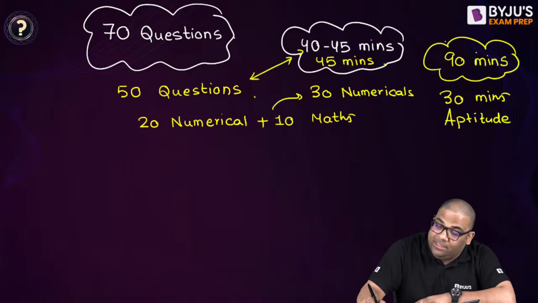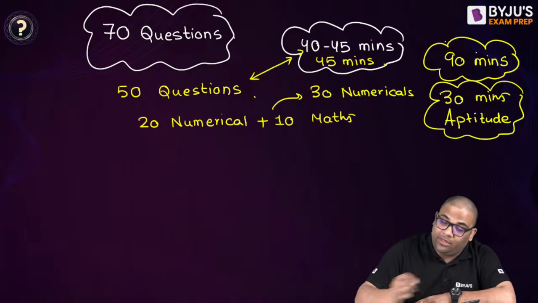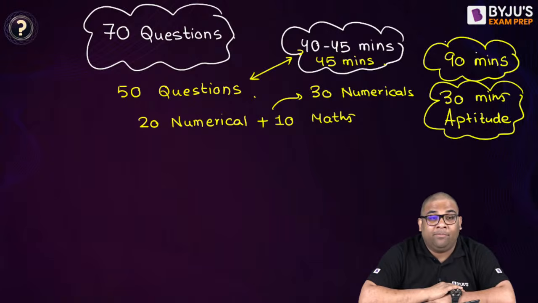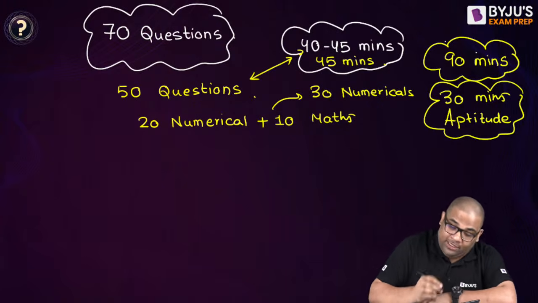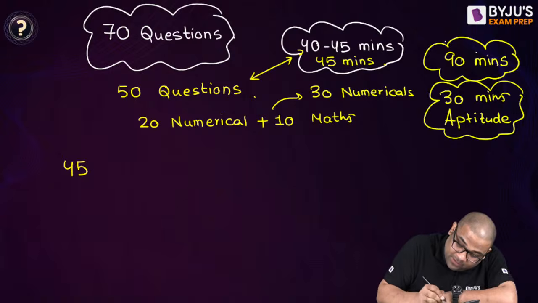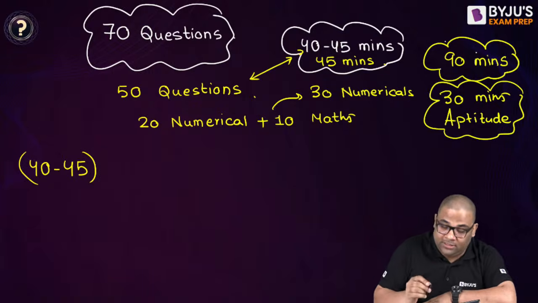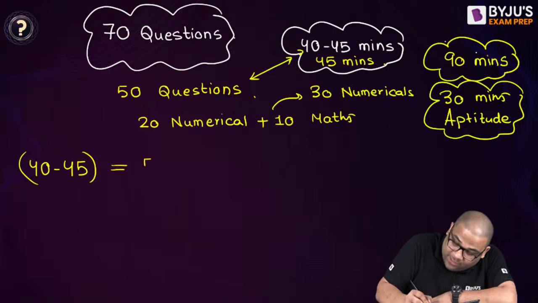So out of 90 minutes, we spent 45 minutes and we solved 50 questions. Now tell me, is it a good approach or not? In the first 40 to 45 minutes, only attend the straightforward questions and you are done with 50 marks. Great, na?